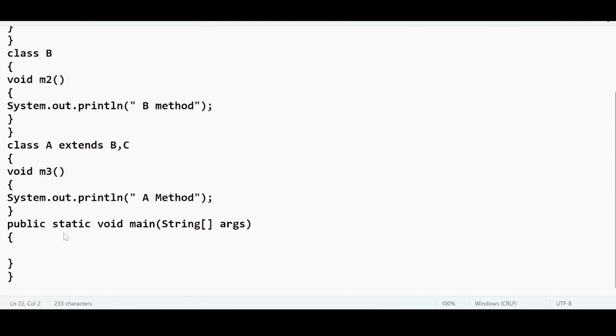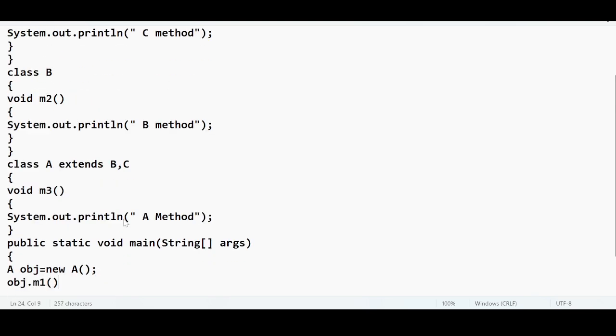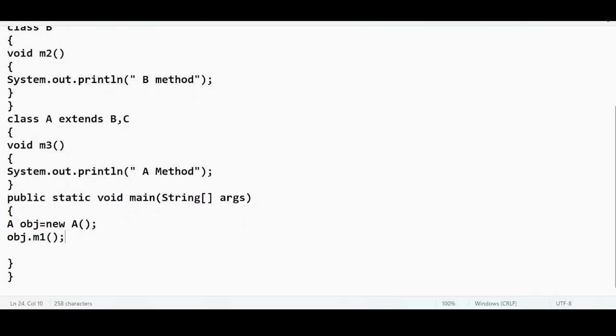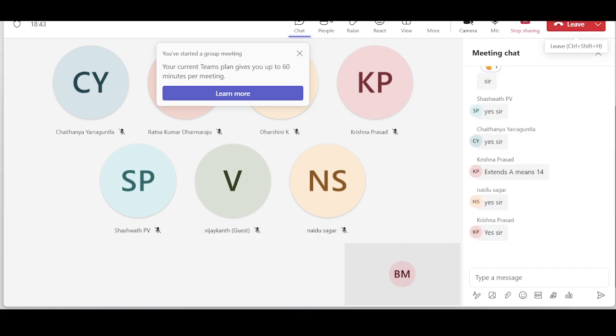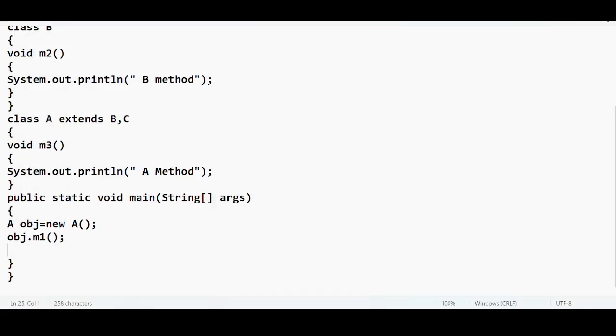Right? Now I am calling A obj. I am creating an object for class A. obj dot m1. What is the output, guys? Any idea? Are you getting anything out of this program?